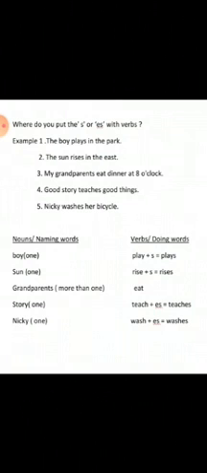Now the fourth sentence: good story teaches good things. Here story is a naming word and it is one in number. Now, some of the doing words have ch or sh at the end. See, this doing word is teach. Ch is there at the end of the doing word.